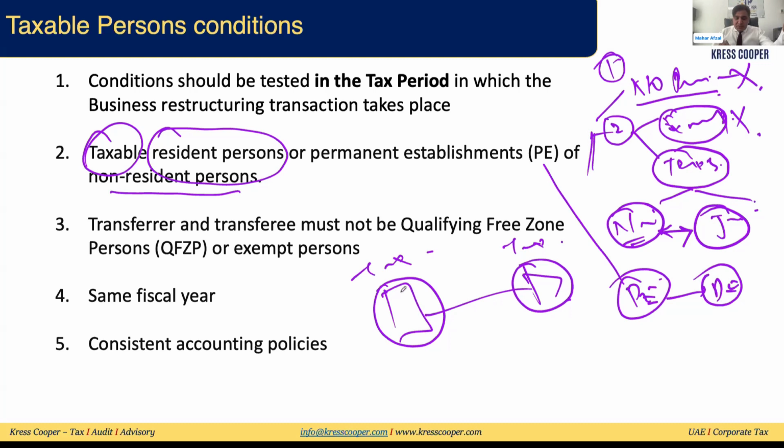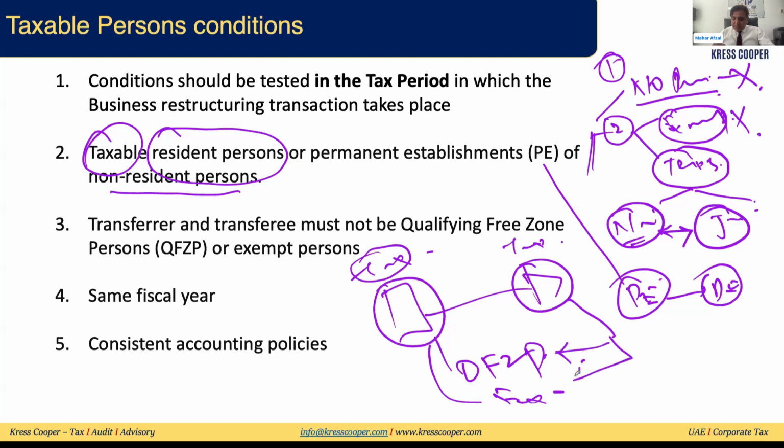After the date of transfer, the transferor, which was a taxable person, has become a qualifying free zone person or an exempt person, or the transferee has become a qualifying free zone person or exempt person. In both of the cases, clawback will not be triggered. Business restructuring relief will prevail.